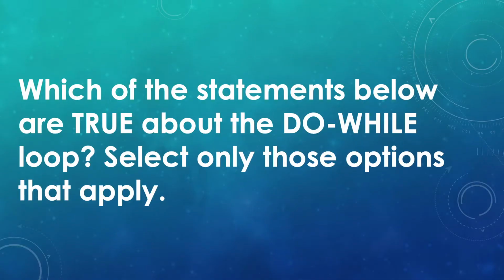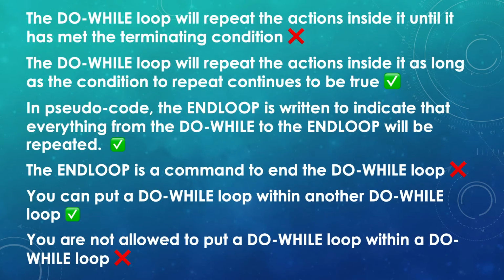So let's begin with question 1. Which of the following statements are true about the do-while loop? One option that many students chose is the do-while loop will repeat the actions inside it until it has met the terminating condition. Now, you are not wrong when you say that the do-while and do-until loop are the opposite of each other. That is true, right?